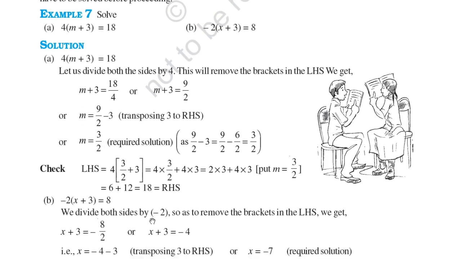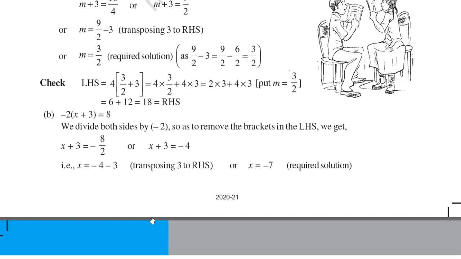So you can see the next one is minus 2(x plus 3) is equal to 8. So we are dividing by minus 2 on both sides to remove the brackets. So it will go here and it becomes minus 4 on the other side. So you can see x plus 3 is equal to minus 4. So x is equal to minus 4 minus 3. It becomes minus 7. So x is equal to minus 7. That is the required answer.